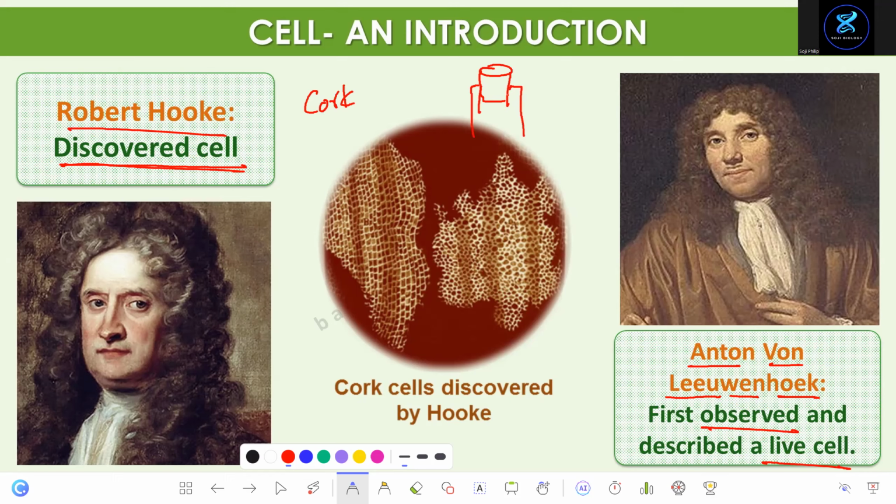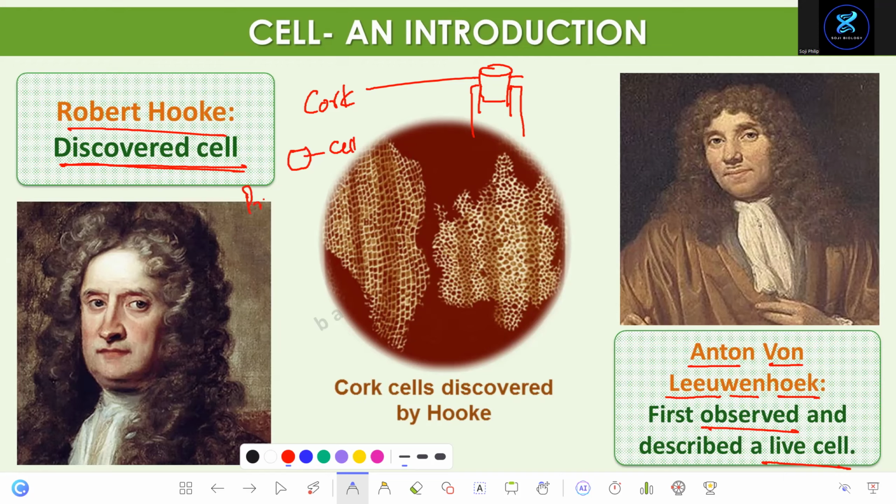When they open champagne, they just flip the cork. This cork is from a tree. So he took slices of this cork and looked at them under a microscope, and he saw tiny spaces. These spaces are known as cells.